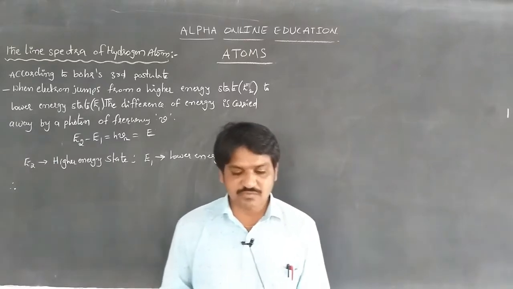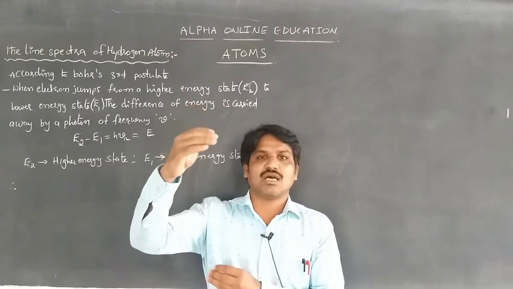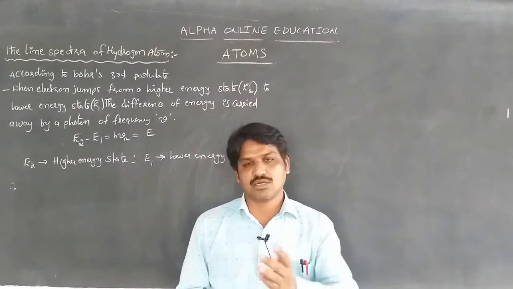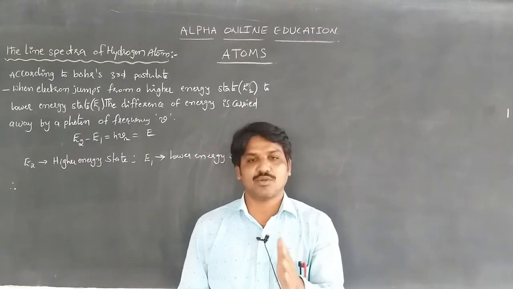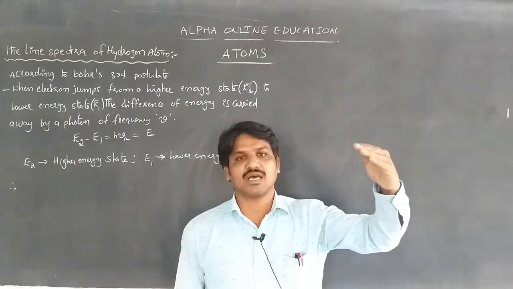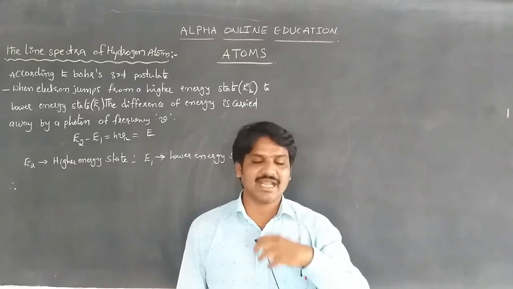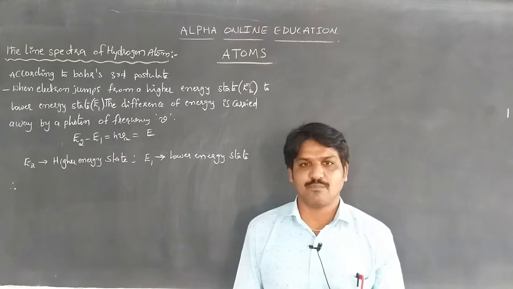When an electron jumps from a higher energy orbital to a lower energy orbital, either the ground state or the orbital nearer to the nucleus, it radiates some energy, which is equal to the energy of a photon.